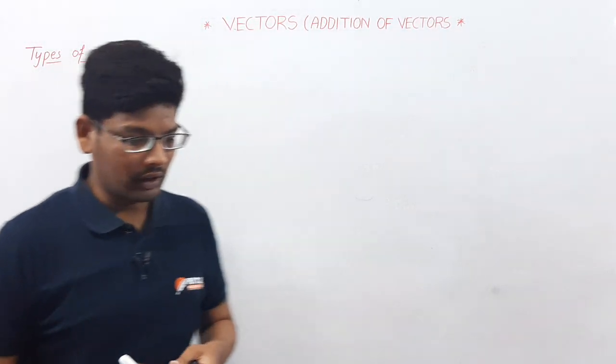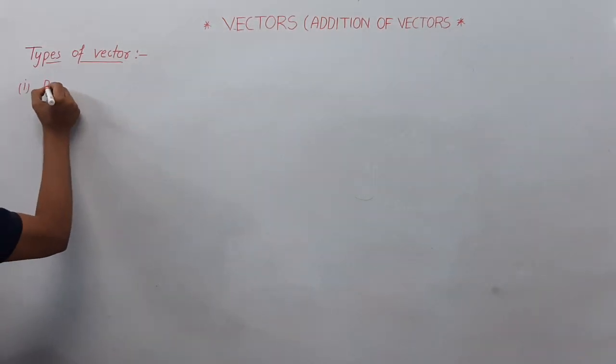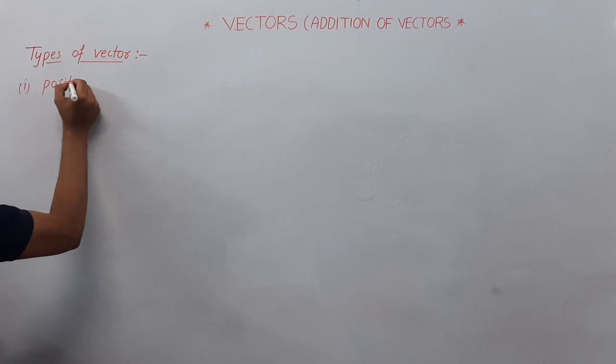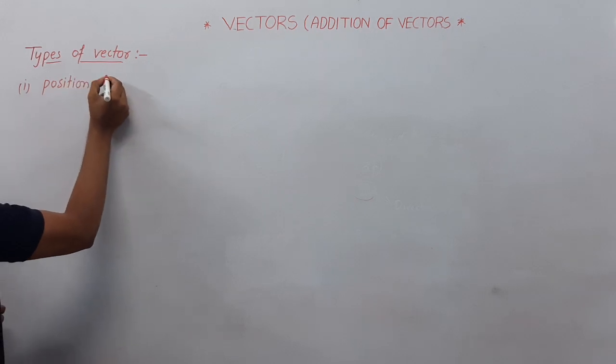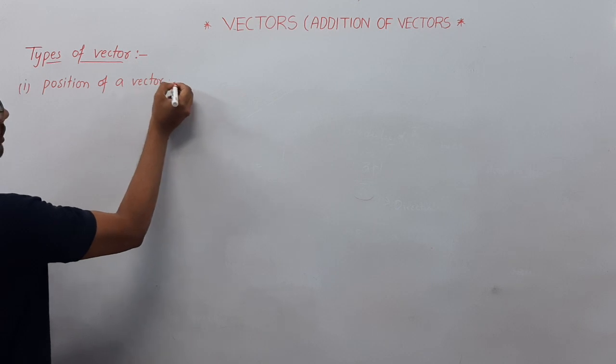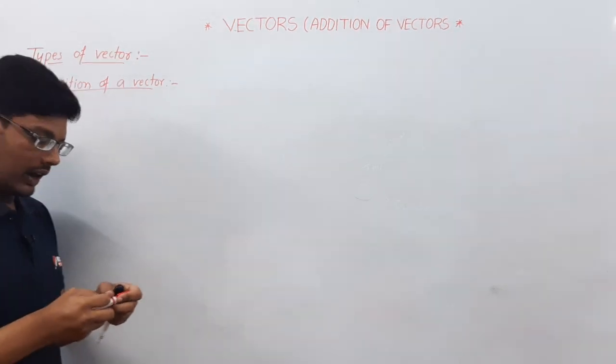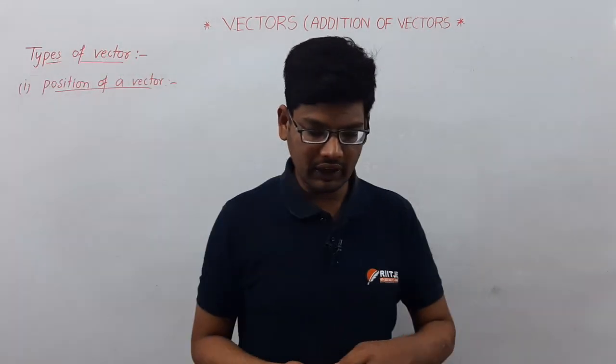In that, the first one is the position vector. Already we discussed the position vector.